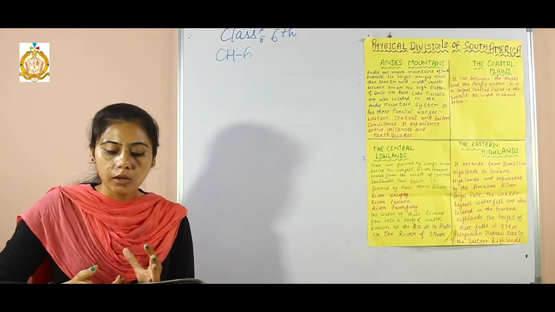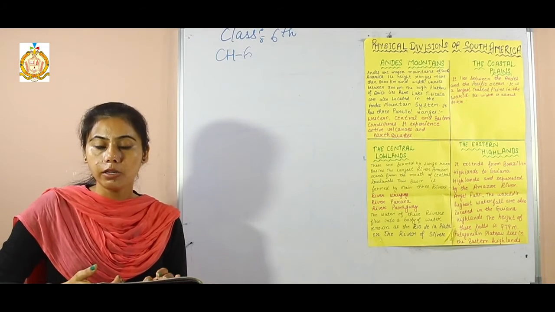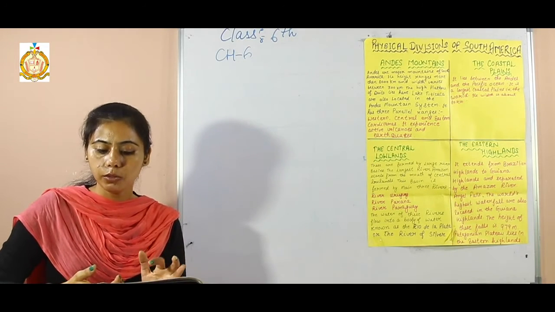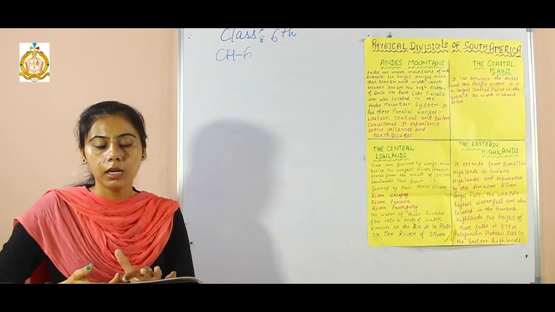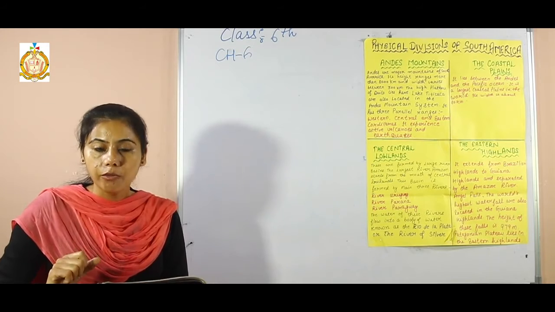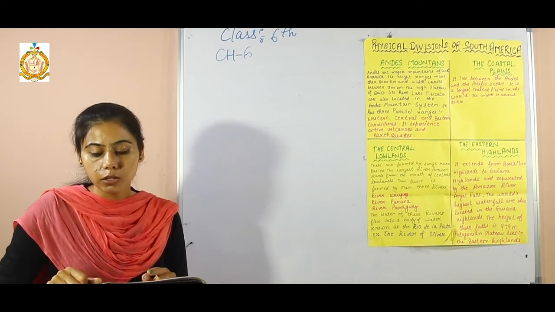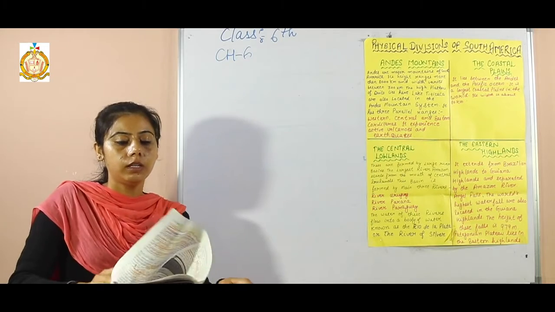It is spread across countries like Bolivia, Brazil, Colombia, Ecuador, French Guiana, Guyana, Peru, Suriname, and Venezuela. So these are the countries across which the Amazon river spreads. The Amazon river basin spreads from the Brazilian Highlands in the south to the Guiana Highlands in its north.